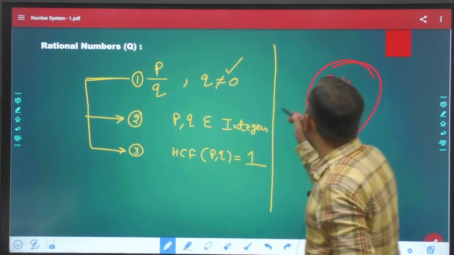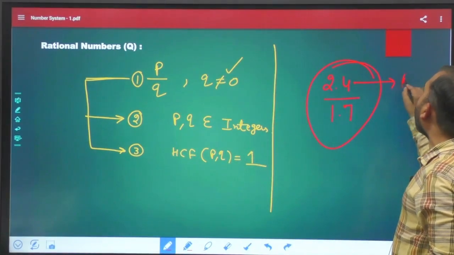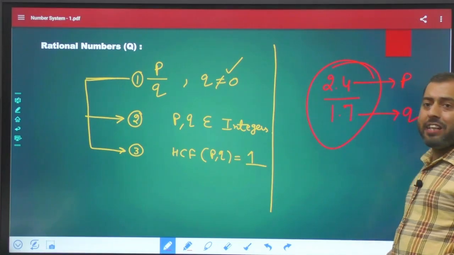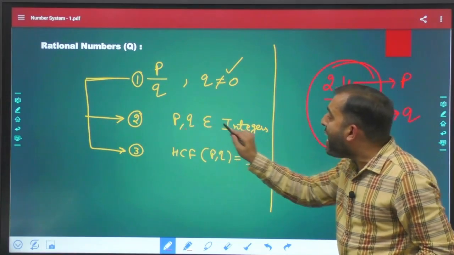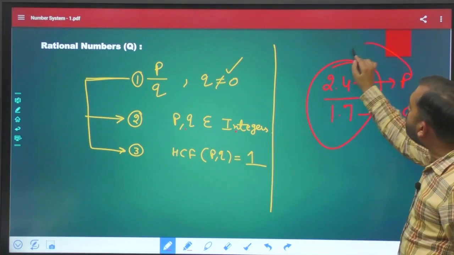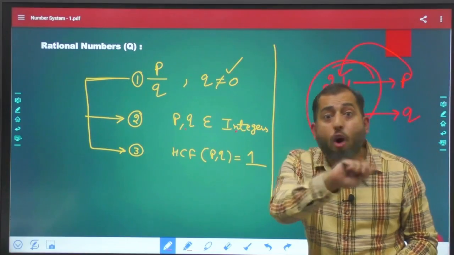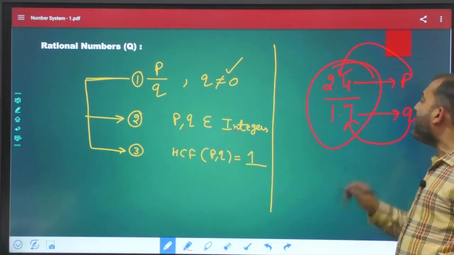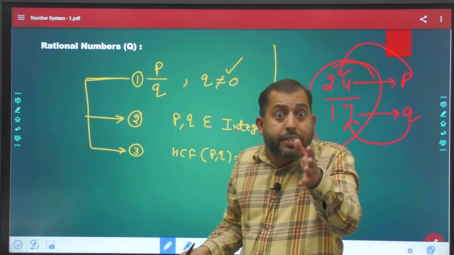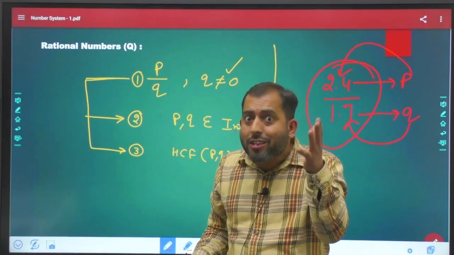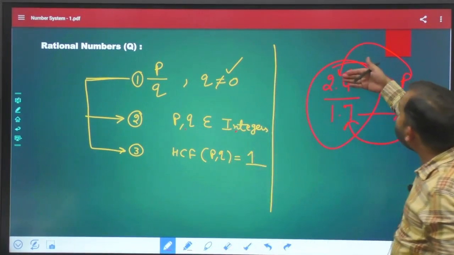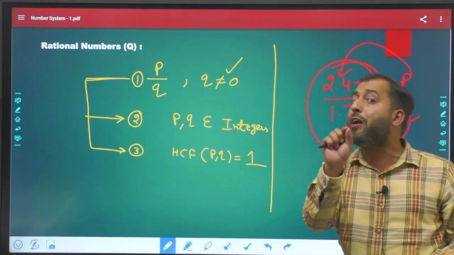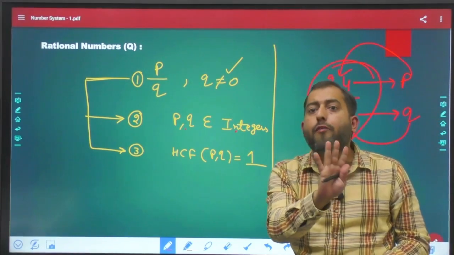In this case, your P is 2.4, your Q is 1.7. Now I told you P has to be an integer. Over here P is 2.4, which is not an integer. Q is 1.7, which is not an integer either. Try to understand this part, guys. So this is not the pure form of writing a rational number. 2.4 divided by 1.7 is not the pure form of writing a number.